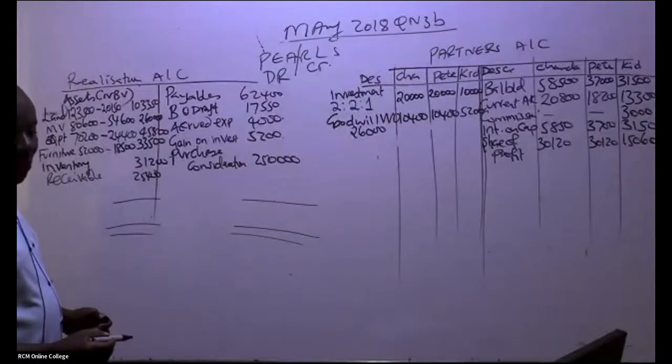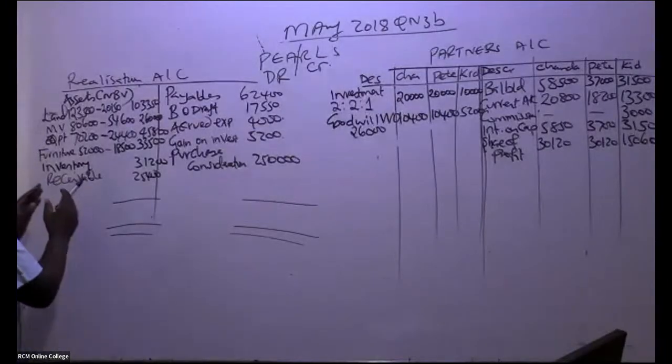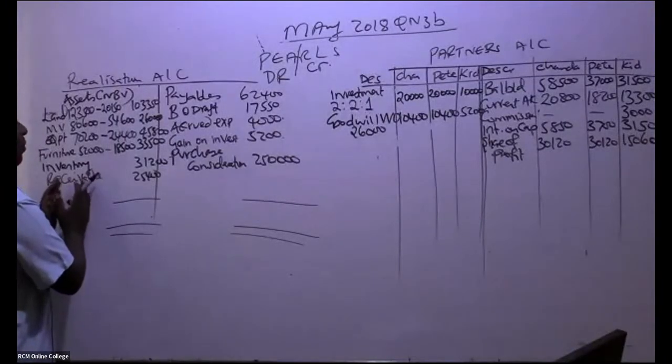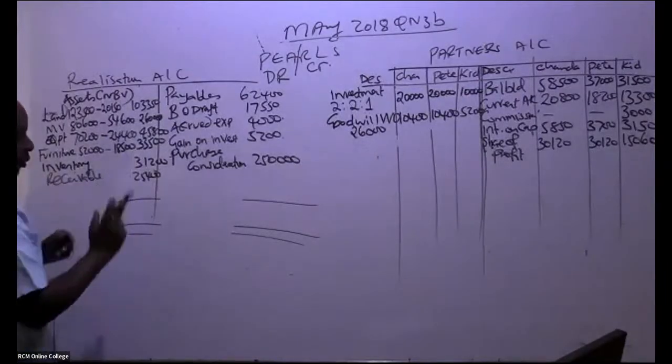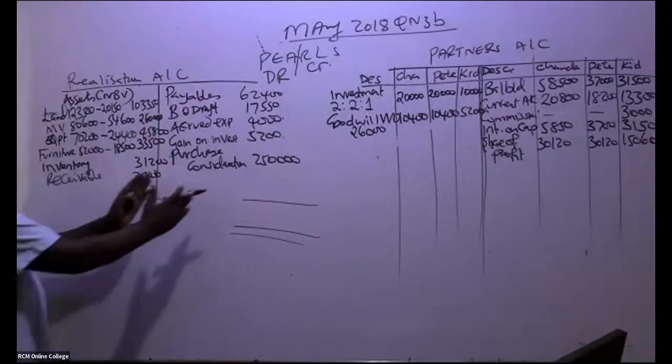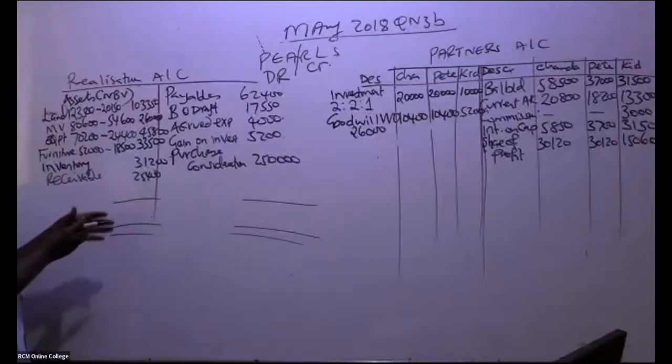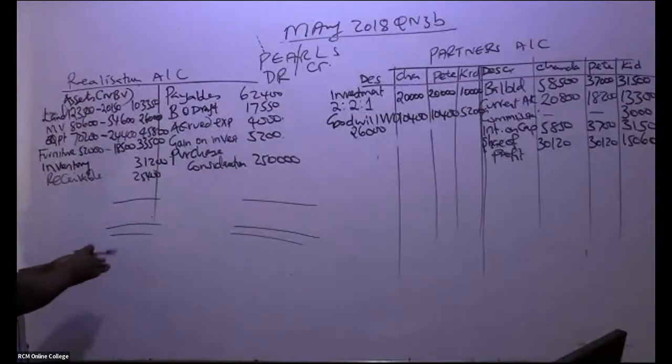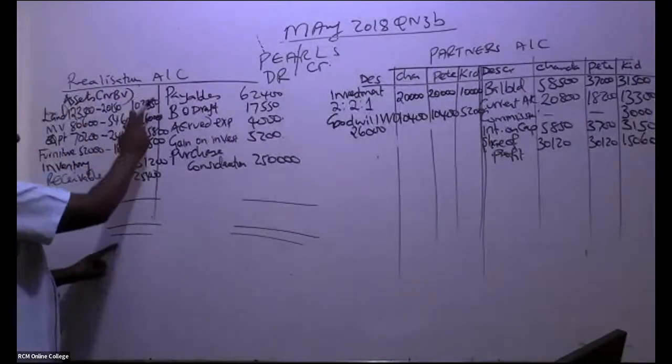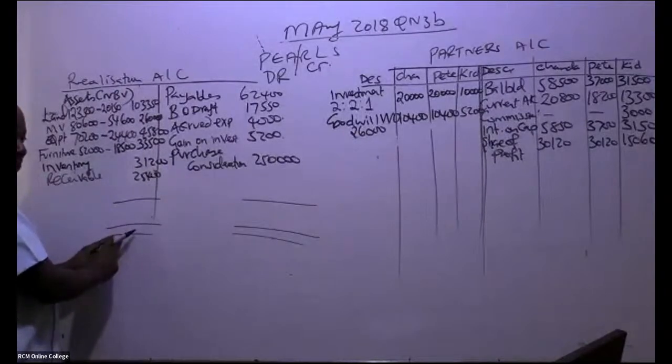Go ahead and balance this account. If, for example, we get the balancing figure being here, it will be a debit here, you take it to your P&L. If it's here, it will be a loss. So which side is bigger? Somebody in this case here, go ahead and add this side. You write here. Give me a number to write here.